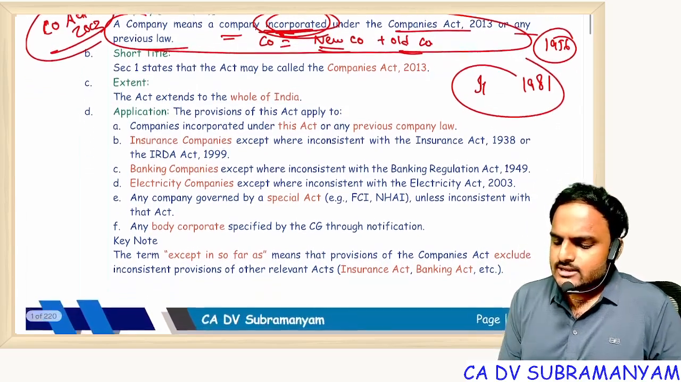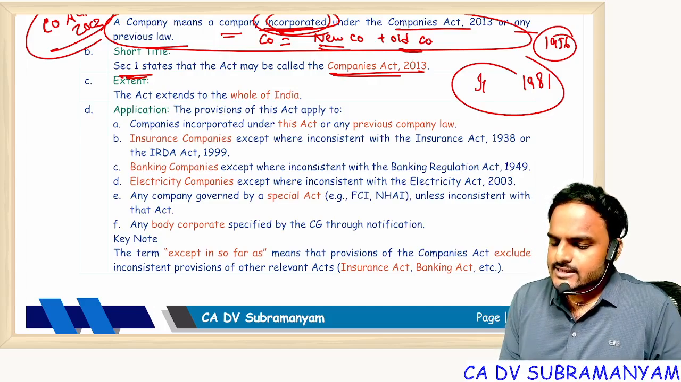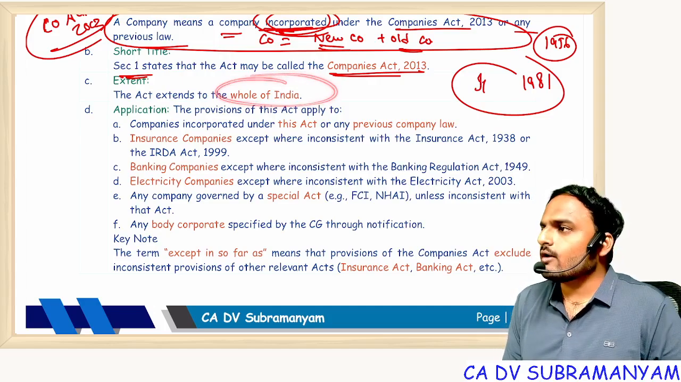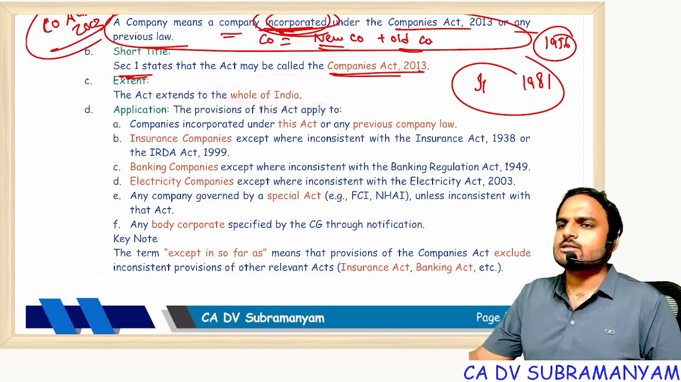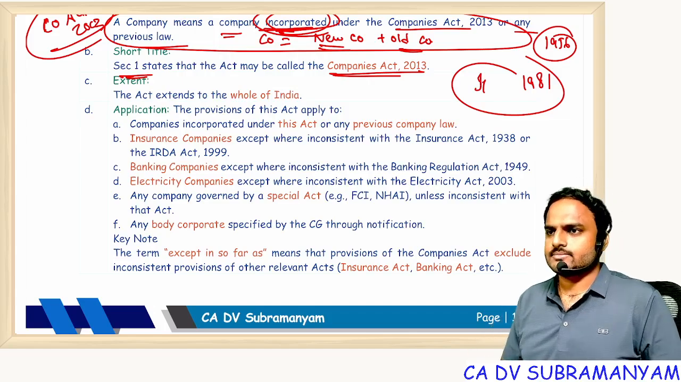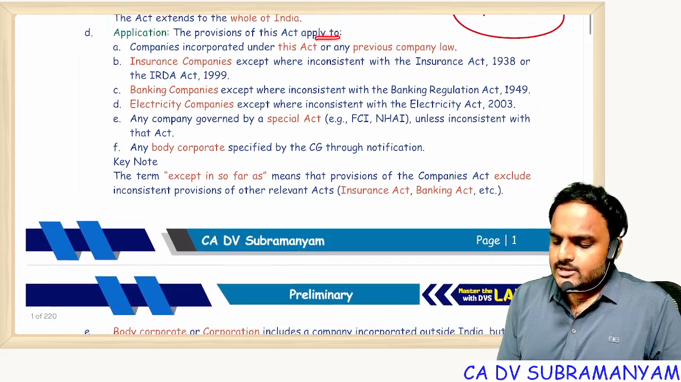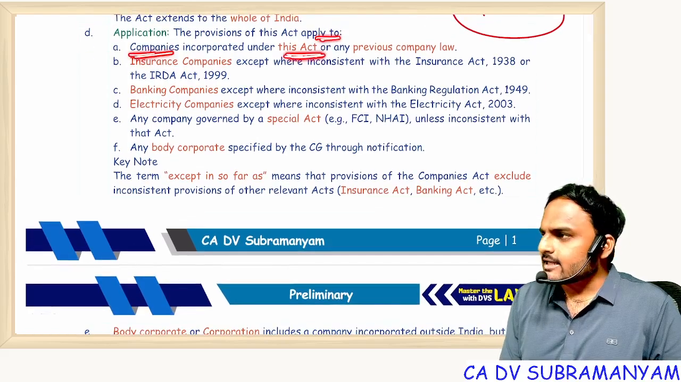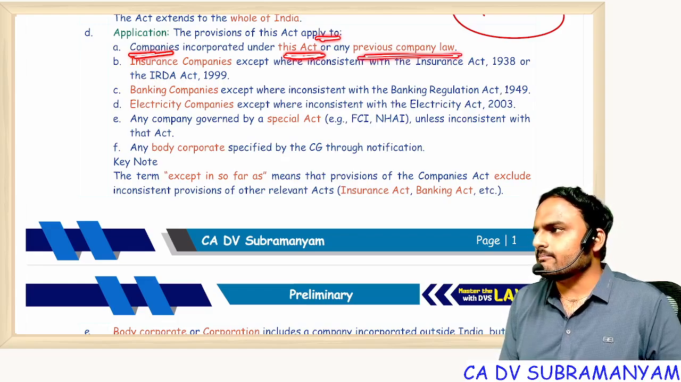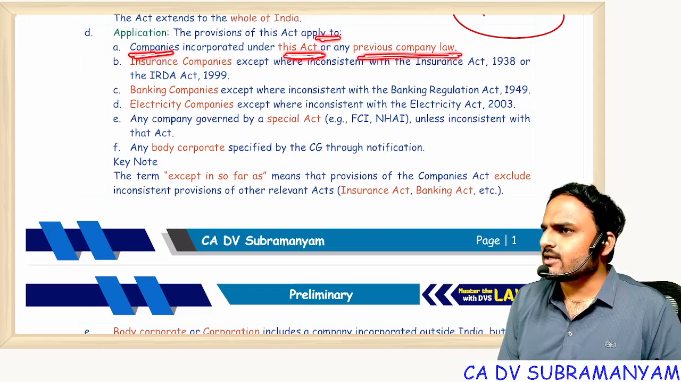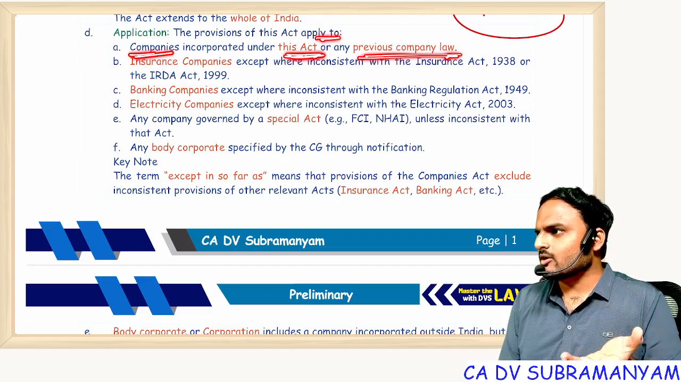Next one, short title. The act is called Companies Act 2013. Extent: what is the extent? The act applies to the whole of India. That means for any company getting incorporated in India, Companies Act 2013 will apply. Application: the provisions of this act apply to companies incorporated under this act. This act means Companies Act 2013 or any previous company law: Companies Act 1956, 1913, 1882, 1866, like that. We had 4 previous company laws, right?